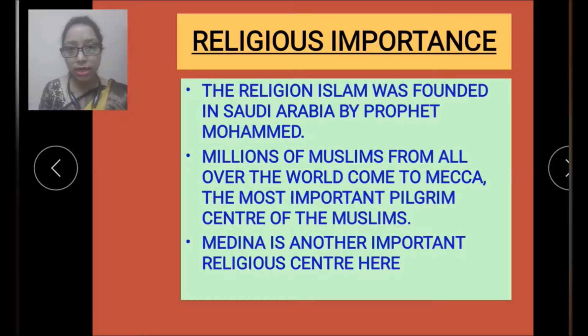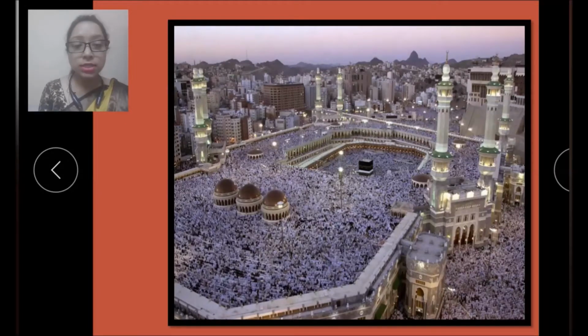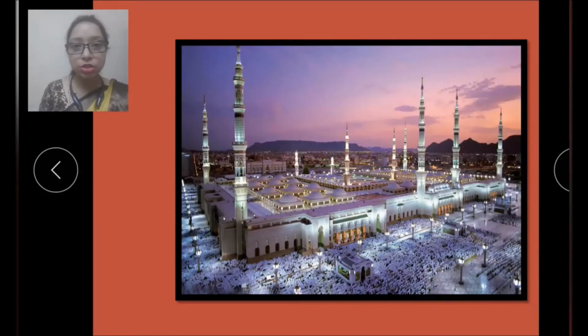Now let's see next. Here you can see the picture of Makkah, and millions of people come to Makkah. And now in the next picture we'll see Medina. Here in this picture you can again see so many people, and this is Medina, also an important religious center of the Muslims.